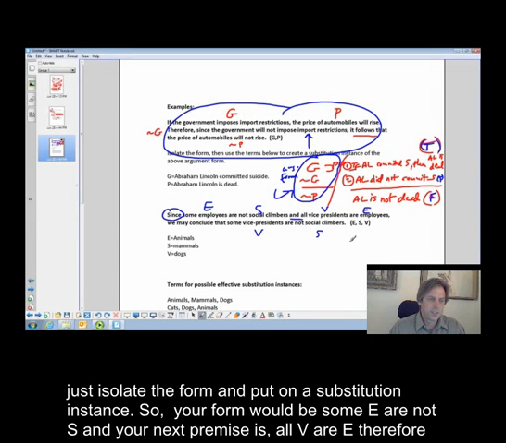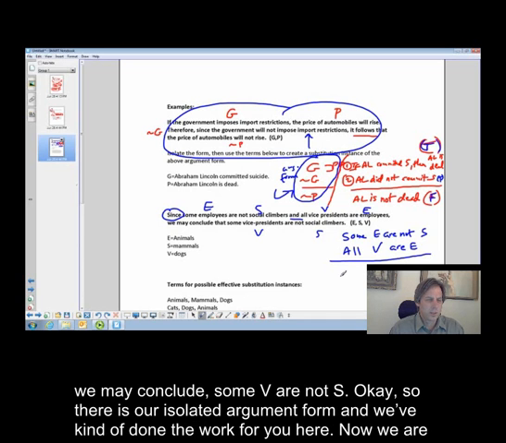So your form would be: some E are not S, and your next premise is all V are E. Therefore, we may conclude some V are not S. Okay, so there is our isolated argument form, and we've kind of done the work for you here.